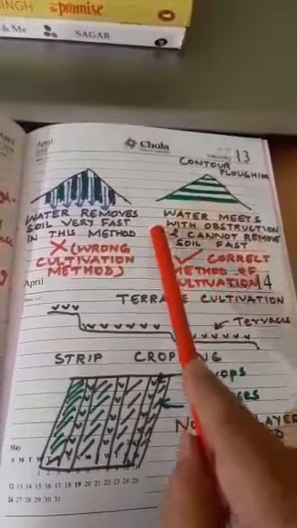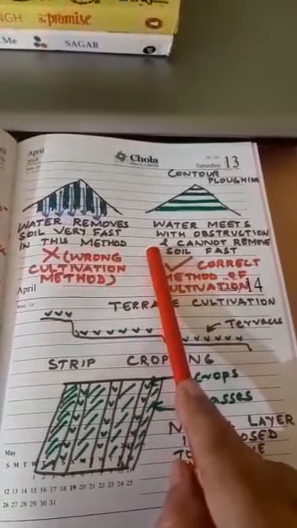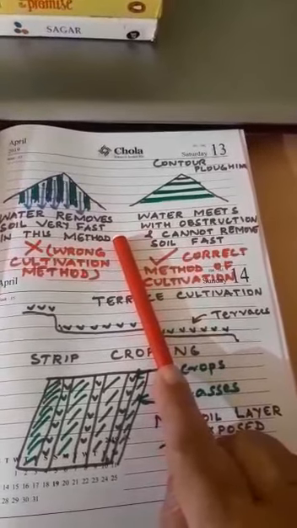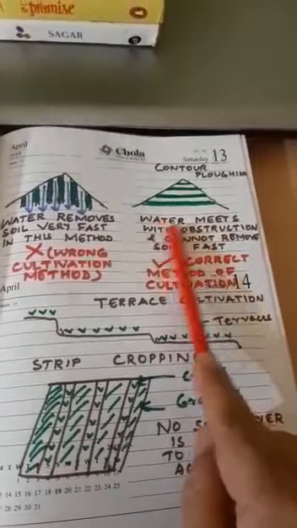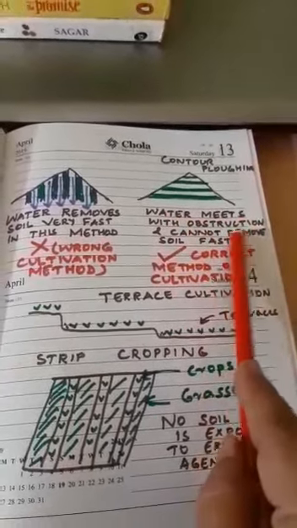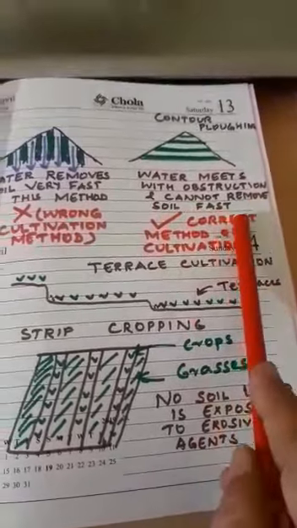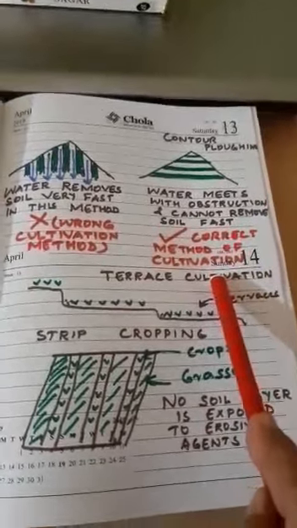When the speed of the water slows down, some silt will be deposited, thereby making the soil fertile, and of course the soil erosion will be reduced. So here what I have written: water meets with obstruction and cannot remove soil fast. So this is the correct method of cultivation.